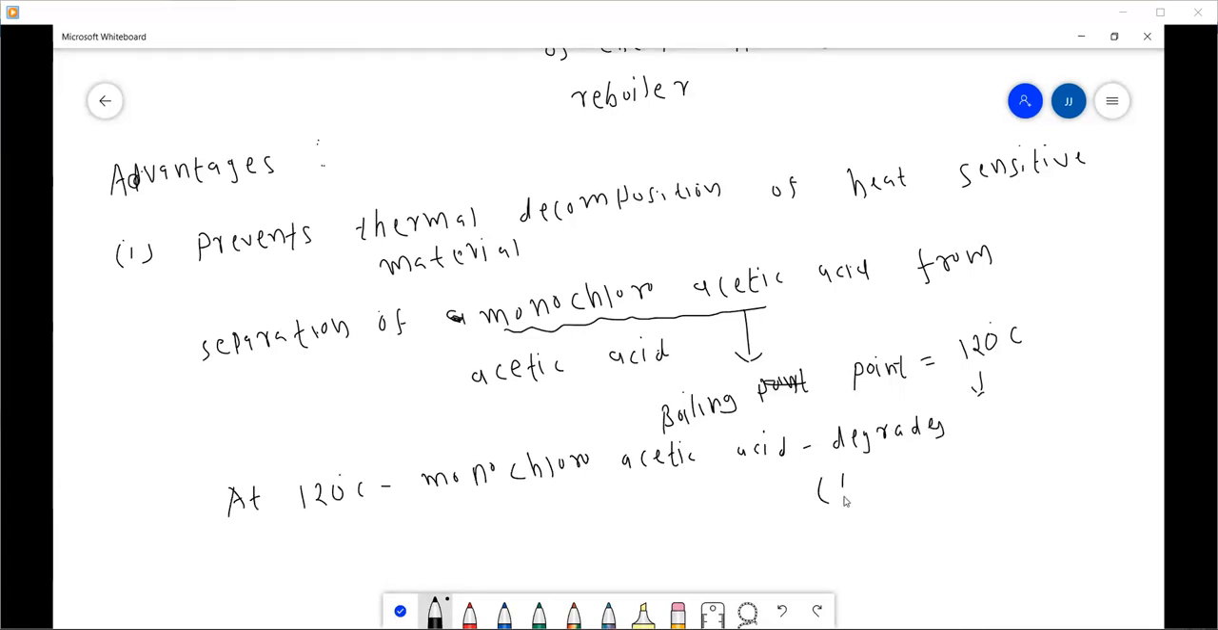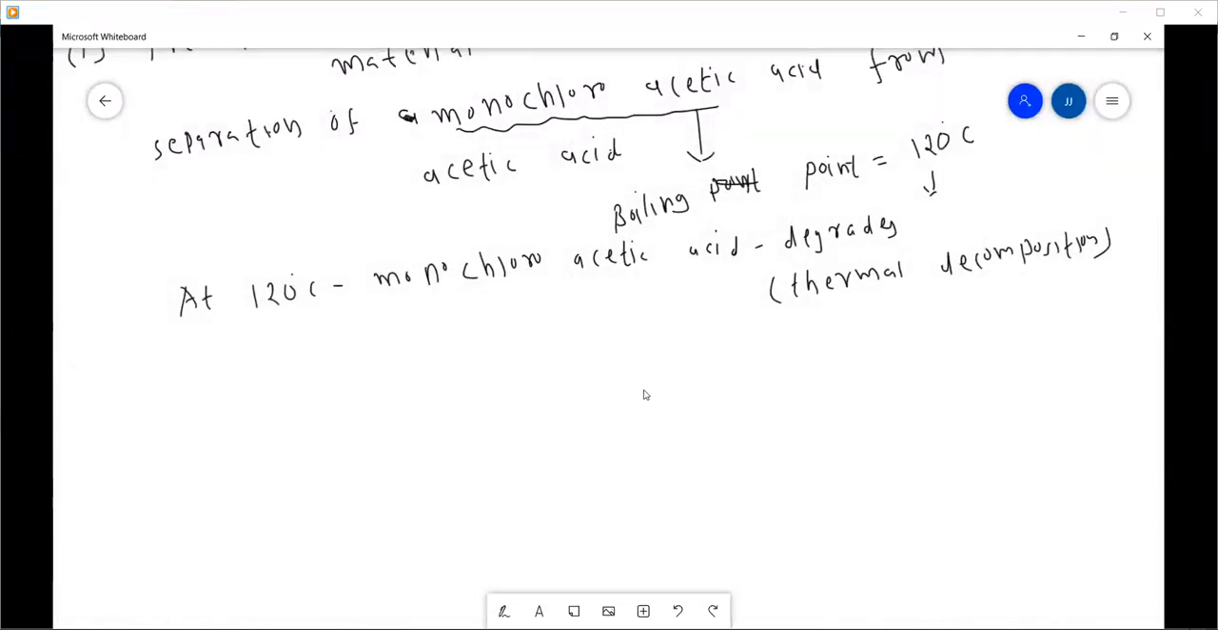Right, that means thermal decomposition takes place. This is at the normal boiling point, or at atmospheric pressure. But if we keep it under vacuum...